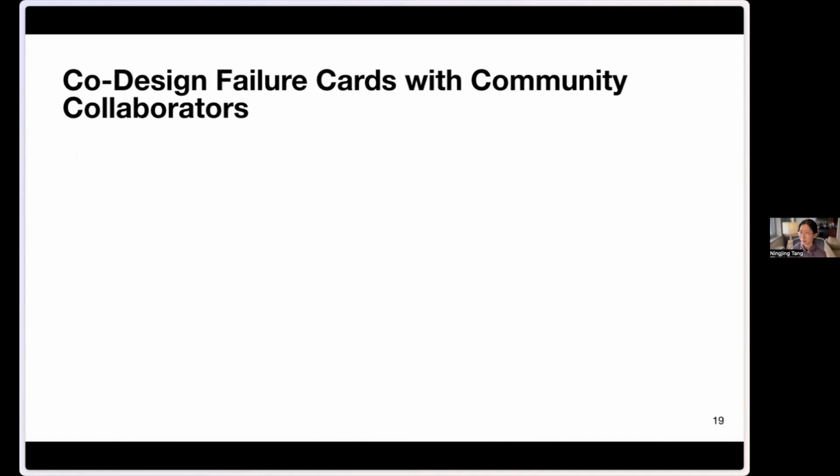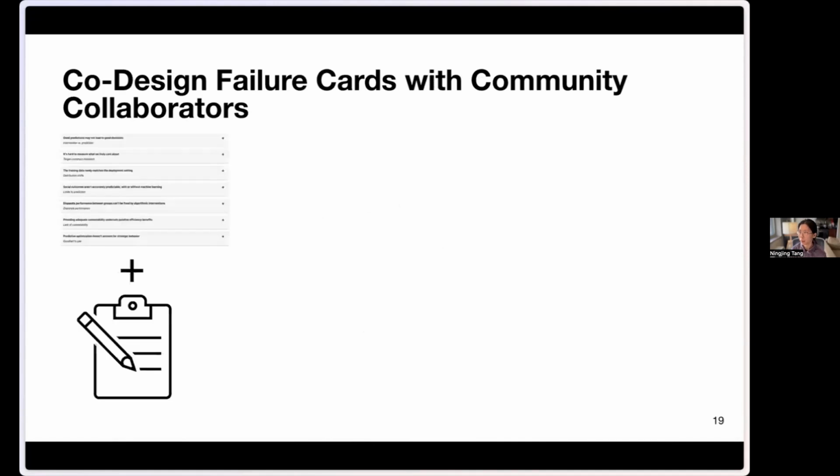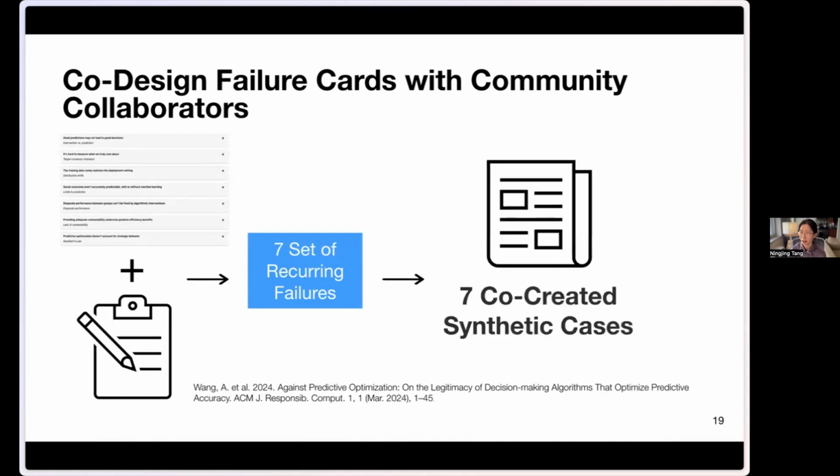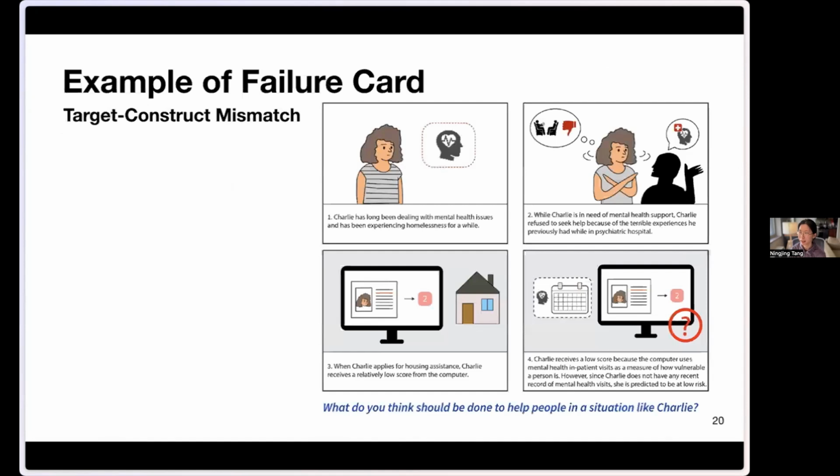And then we found that the perceived failure cases map well onto 7 sets of recurring failures. Finally, we translated the 7 failures of HAA into 7 synthetic cases, that is personal stories, with our community co-authors, and presented those cases via comic boarding.